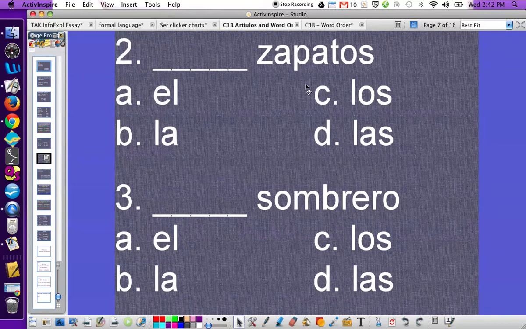How about zapatos? That means shoes. If you picked los, you are absolutely correct. Los with an OS matches with zapatos with an OS. How about sombrero, which means hat? If you picked el, you are absolutely correct. Sombrero is masculine and singular, so it matches with el.